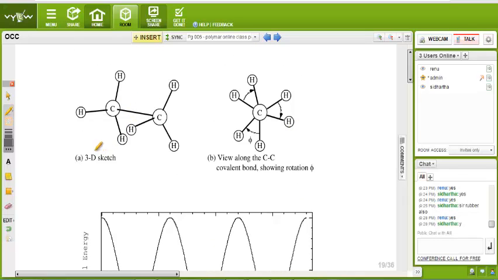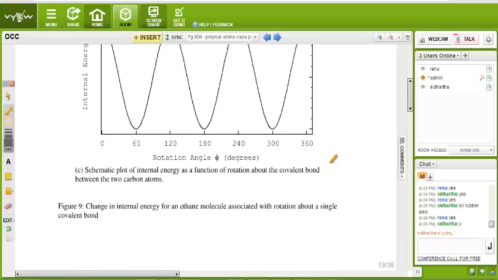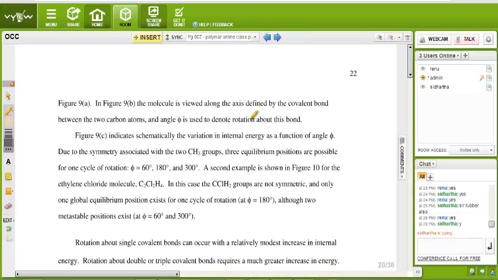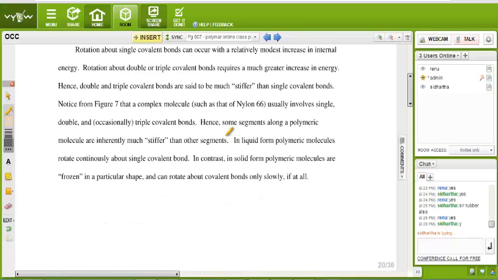So here different 3D sketches are given. It is C2H4, C2H6, sorry, and this is CH6. See the tilt.